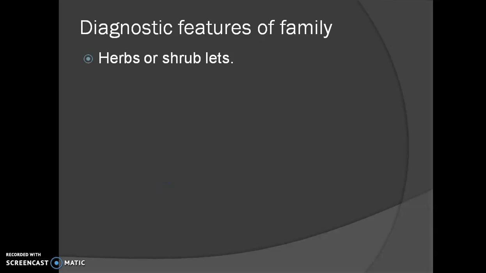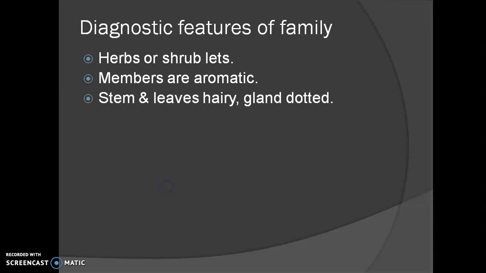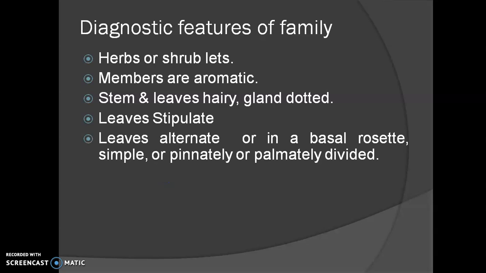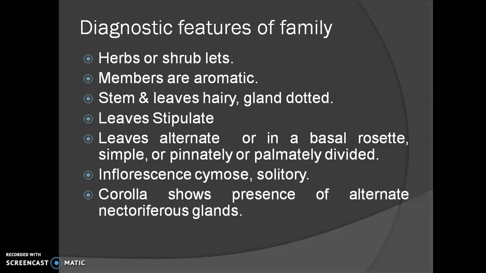Diagnostic feature means how this family differentiates from other families. So the first character is that members are mostly herbs. Then they are aromatic in nature. Stem and leaves are hairy and gland dotted. Leaves are always stipulate and alternate. At the base they are rosette, simple, pinnately or palmately compound. Inflorescence is cymose, solitary or umbellate type. Corolla shows presence of alternate nectariferous glands. This is the most important characteristic.